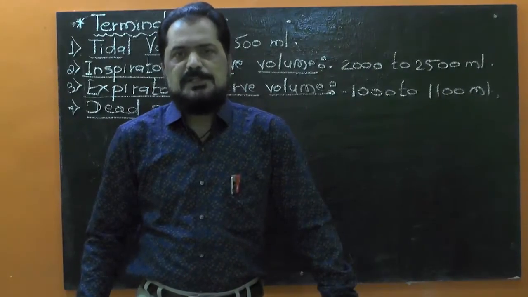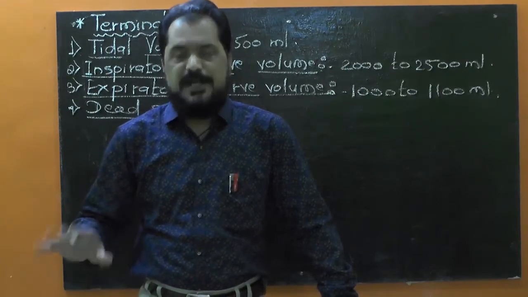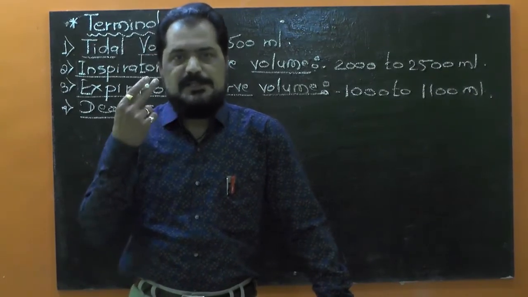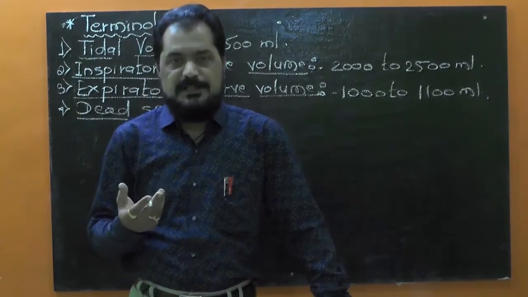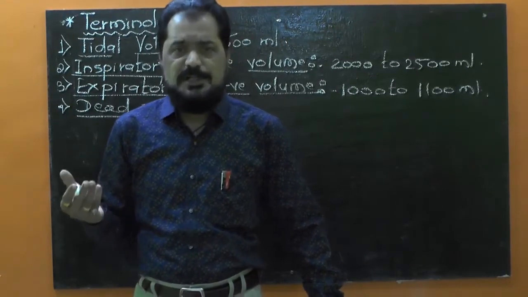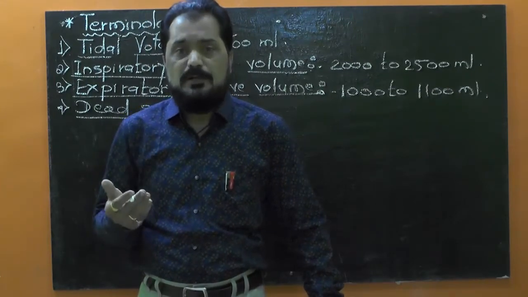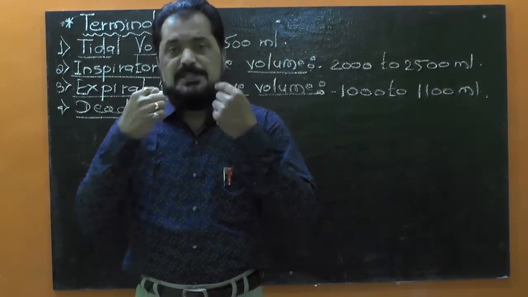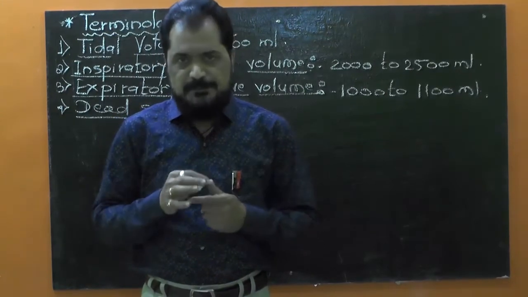Dead space is the volume of air present in the respiratory tract. You know that the respiratory tract includes the nasal passages, pharynx, trachea, primary bronchi, secondary bronchi, tertiary bronchi, and the terminal end of the bronchial tree, that is bronchioles. So whatever volume of air is present in this respiratory tract, from the nasal passages up to the terminal bronchioles, is known as dead space.